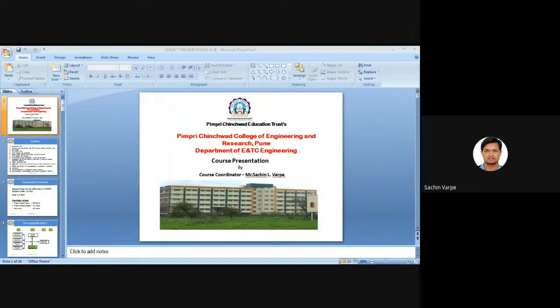2019 pattern. In the earlier pattern there were 50 marks online exam, but now for this 2019. Are you on the third slide? Because we are just able to see the first slide right now.